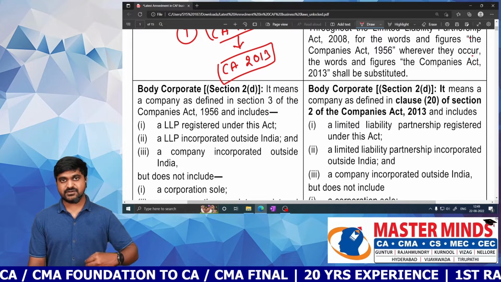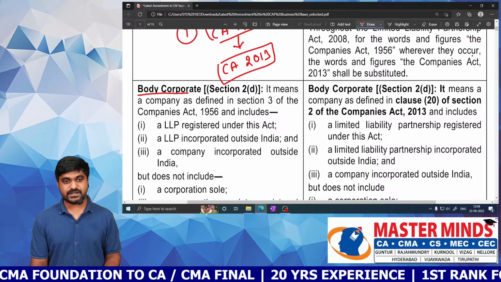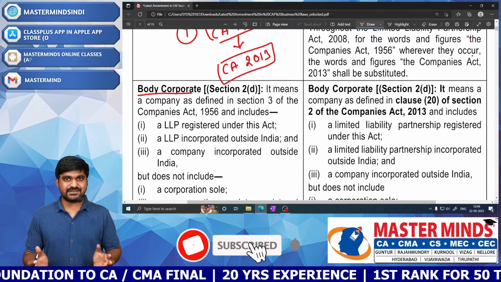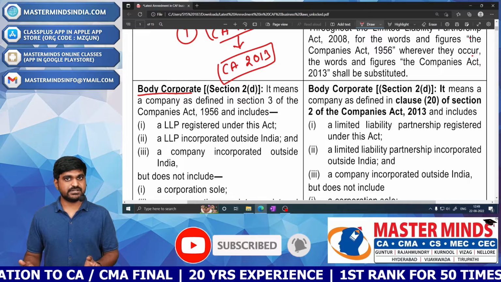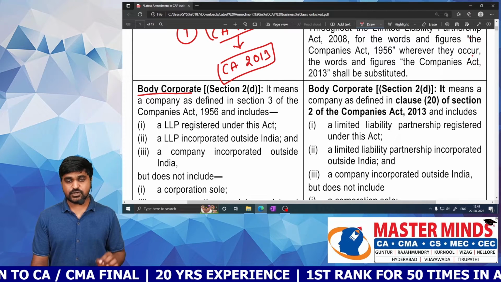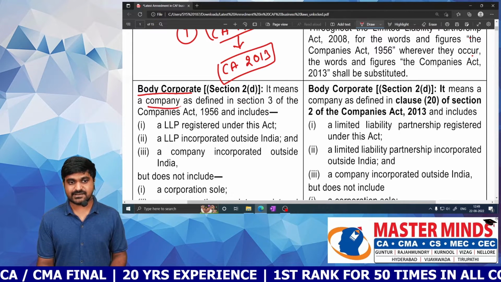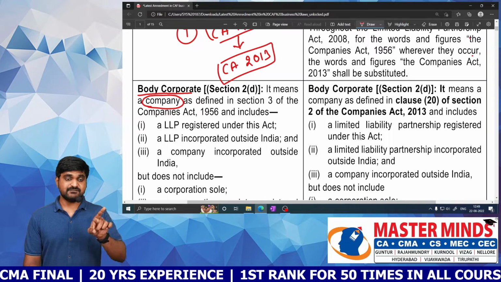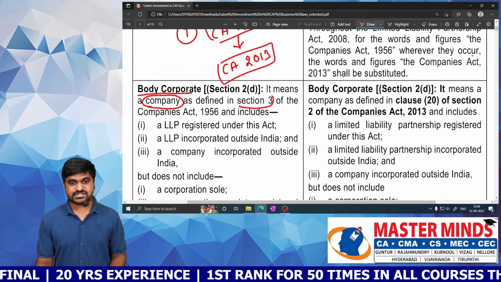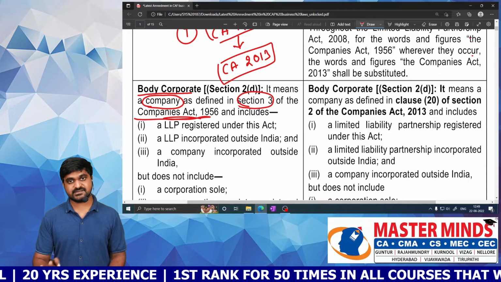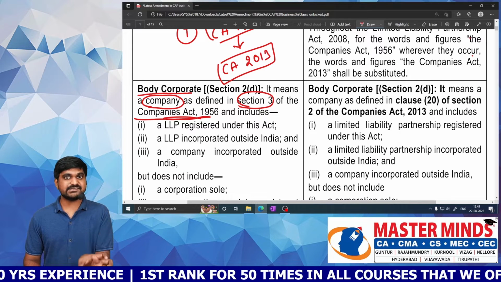Next, the second amendment was made in the body corporate definition. Actually, there is no big difference in the definition of body corporate. But in body corporate, there is a word called company, and the word company was defined in section 3 of Companies Act 1956. Now we need to update this reference.